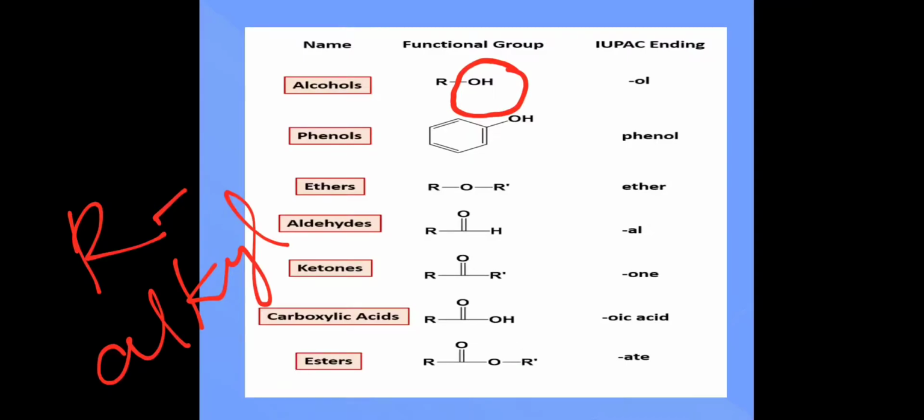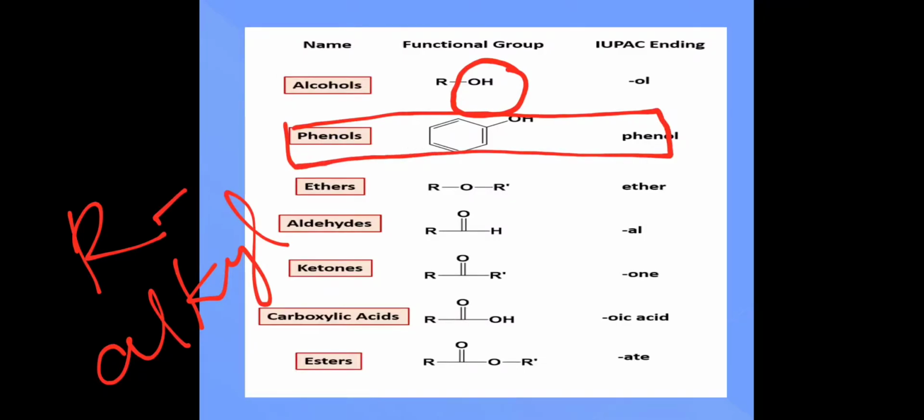Phenols are those cyclic compounds that have an OH connected to them. Again, children, we are not going to study phenols in detail this year, so you can just leave cyclic compounds. Next comes ethers. Ethers have an alkyl group on either side.